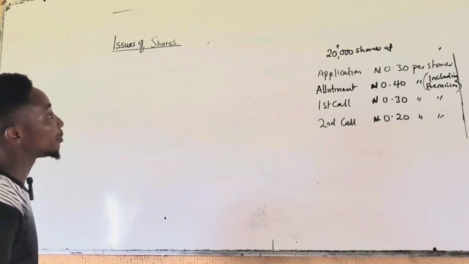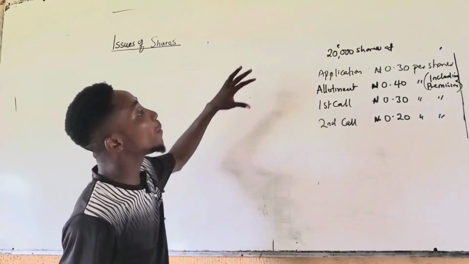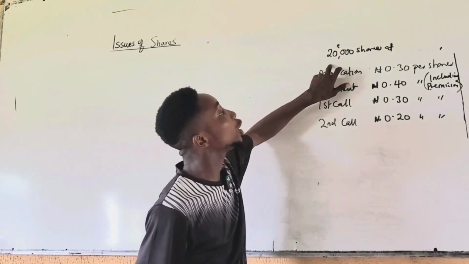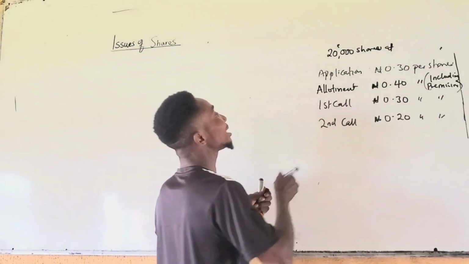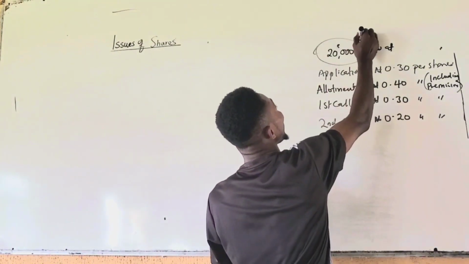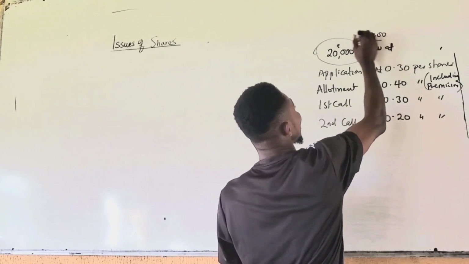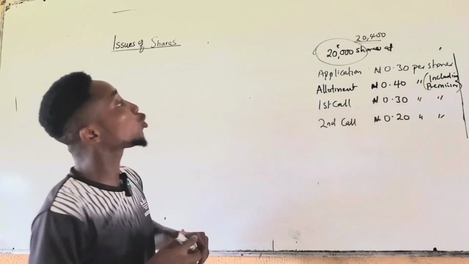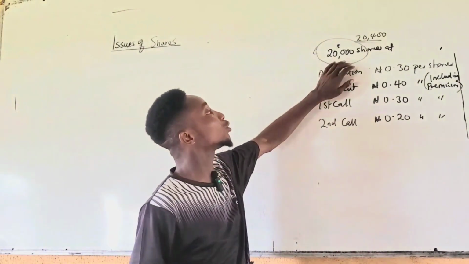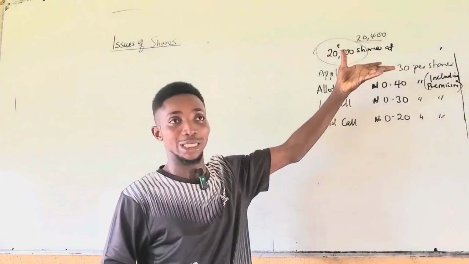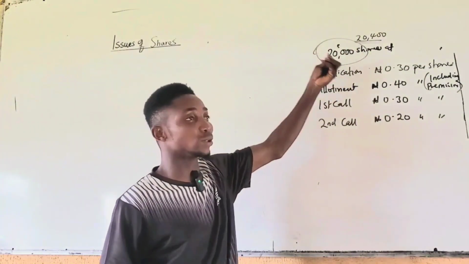So without wasting time, looking at this question, the company issued 20,000 shares to the public, but 20,400 applicants showed interest. So there is what we call oversubscription, because the company cannot allot more than 20,000 shares.